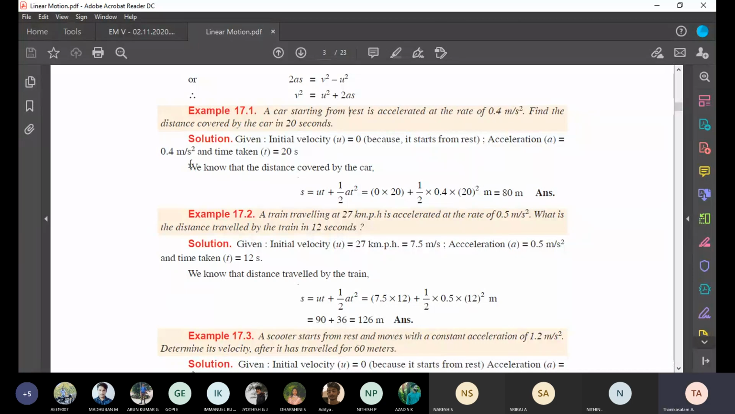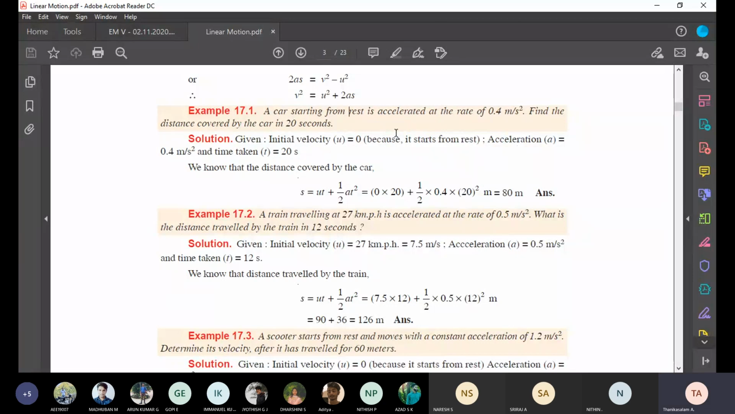A equal to 0.4 meter per second squared. Find how much distance the car traveled in 20 seconds. Understand? So they ask for the distance. What data is given? Acceleration is given: A equal to 0.4 meter per second squared. T equal to 20 seconds.